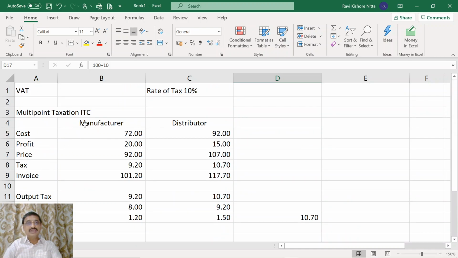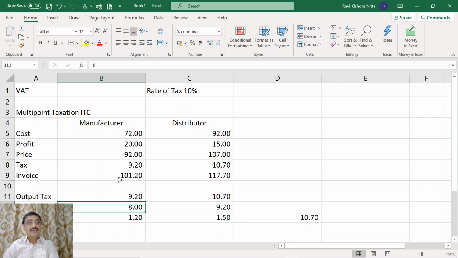But if you come to the VAT model, you will not have a cascading effect, because at the manufacturer's place you did not include the tax paid on raw material in the price. This was kept separately.